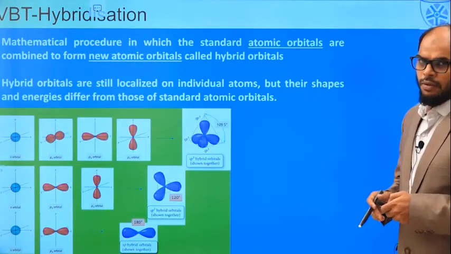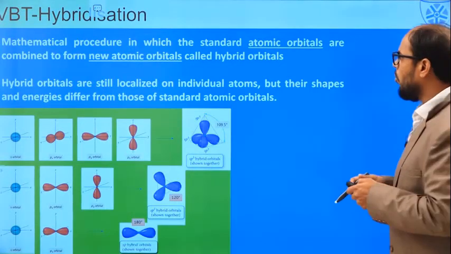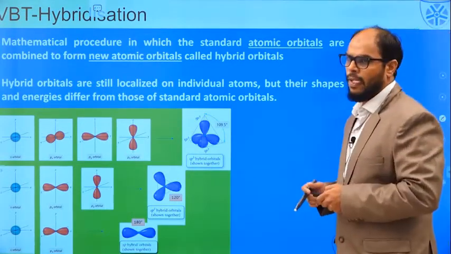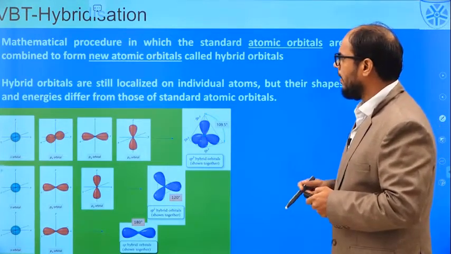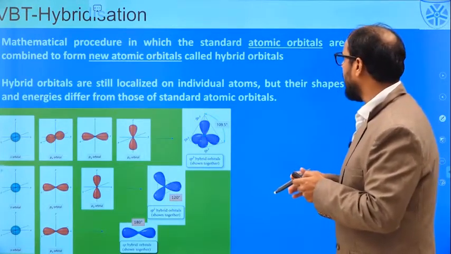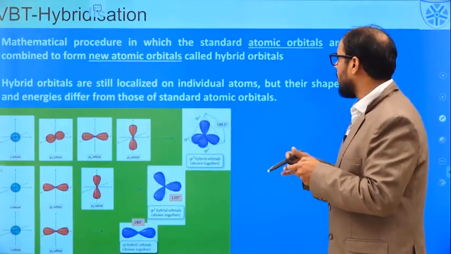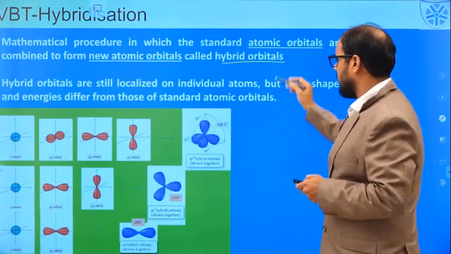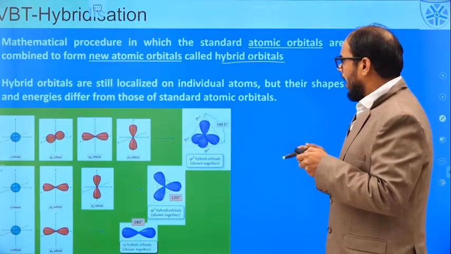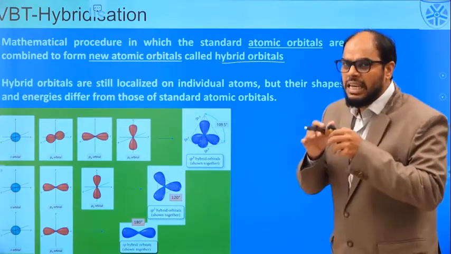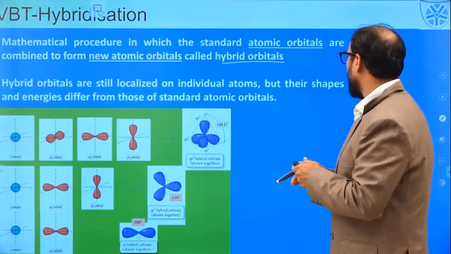This VBT theory also put forward a new concept called hybridization. What is this hybridization? It is a mathematical procedure in which the atomic orbitals are combined to form new atomic orbitals called hybrid orbitals. These hybrid orbitals are still localized. What do we mean by localized?